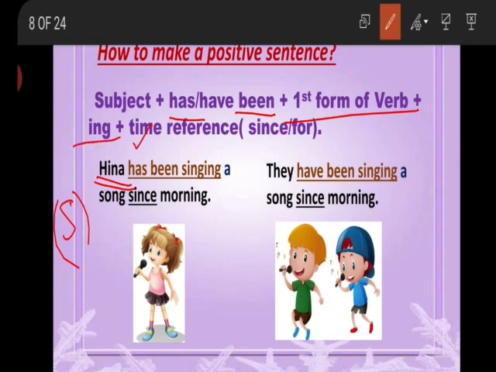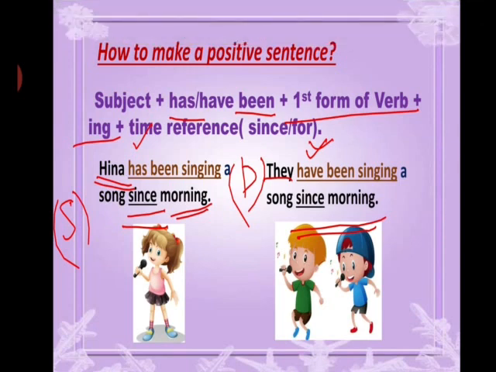Singing a song since morning. So for the time reference, we have used since and also mentioned the time as well. Now the next example. They have been singing a song since morning. So here they is the plural subject and with they we have used have. Okay. Now the formation is they have been singing a song, then the time reference since morning. Okay. So this is the formation of a positive sentence.